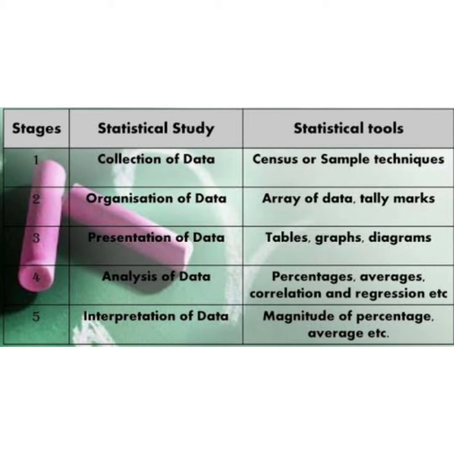First stage in statistical study is collection of data, and its tools are census or sample technique. Second is organization of data. Tools are array of data and tally marks. Third is presentation of data, which includes tables, graphs, diagrams, etc. Fourth is analysis of data, which includes percentages, averages, correlation and regression, etc. The fifth is interpretation of data, which includes magnitude of percentage, averages, etc.